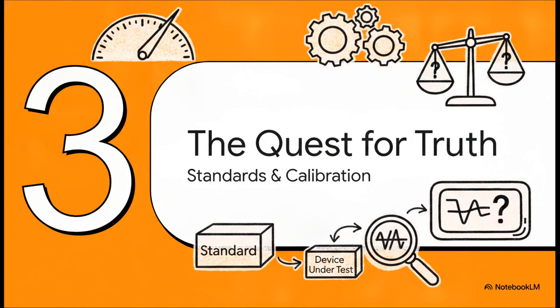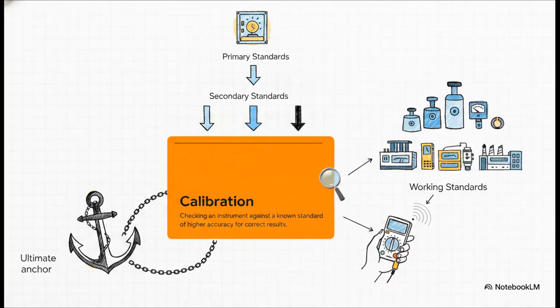Section 3, the quest for truth, establishing standards and calibration. Now here is the million-dollar question. How do we actually know that our pointer, or our digital thermometer display, is telling us the absolute truth about the measurand? Well, the answer is calibration. Calibration is literally the ultimate anchor of all measurement. It's the process of rigorously checking an instrument against a known standard of much higher accuracy.